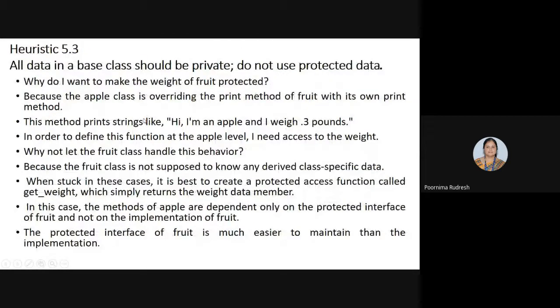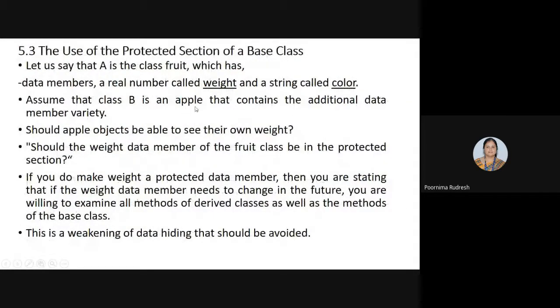Now assume that the derived class B, the apple class, contains the additional data member variety. Apple variety is the additional data member present in the apple class, whereas the fruit class consists of two data members, weight and color, where weight is declared in terms of real and color in terms of string. Right. Now we have one more class, the apple class derived from the base class fruit, that contains the additional data member variety. So variety is the additional data member in the apple class.